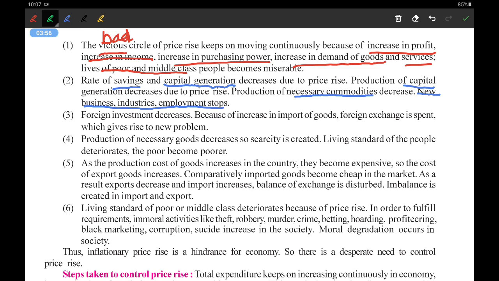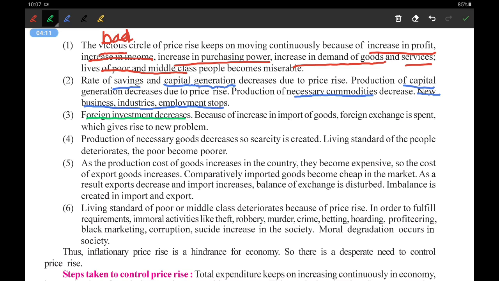Third is foreign investment decreases. When the prices are high, the foreign investment, meaning the companies from other countries, stop investing in our country, and that will ultimately have an adverse effect.